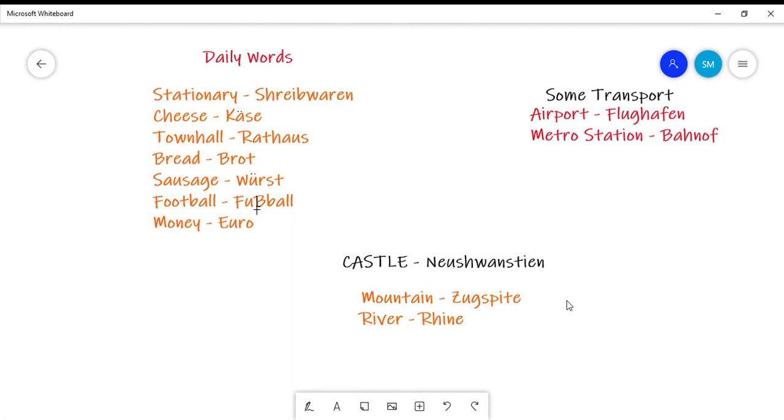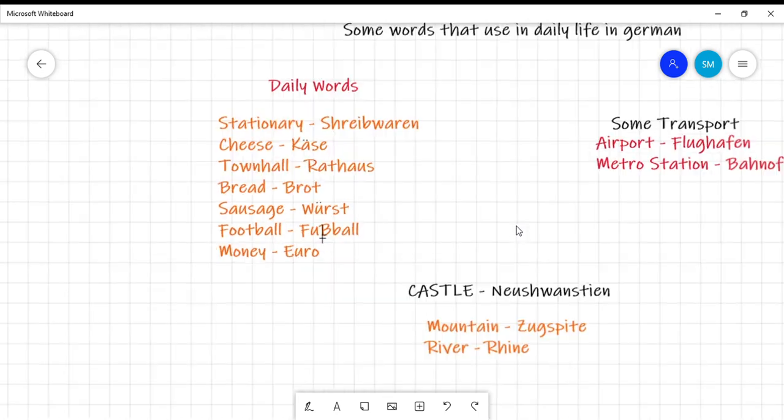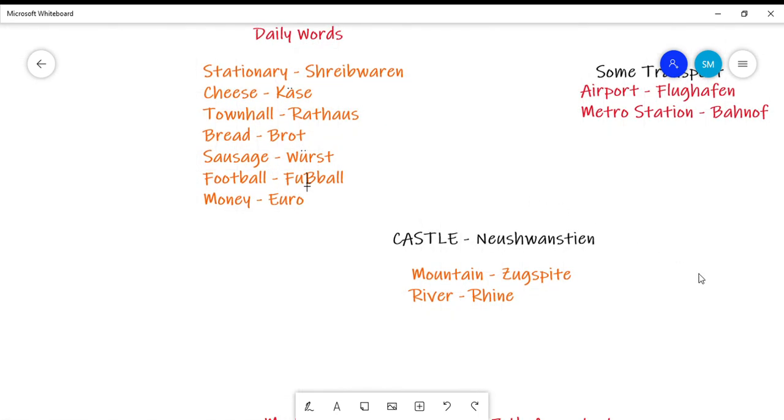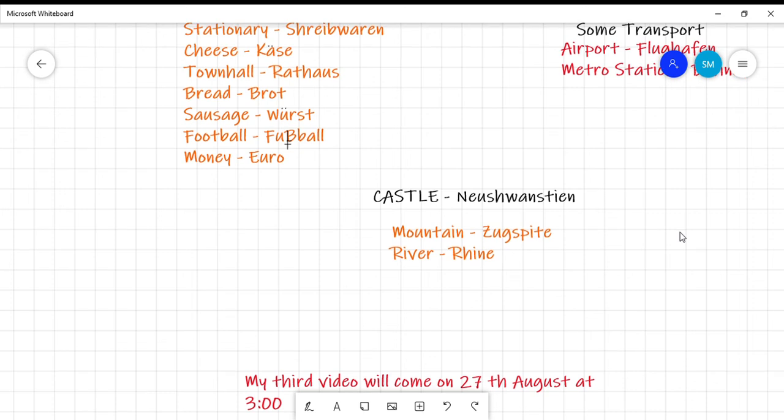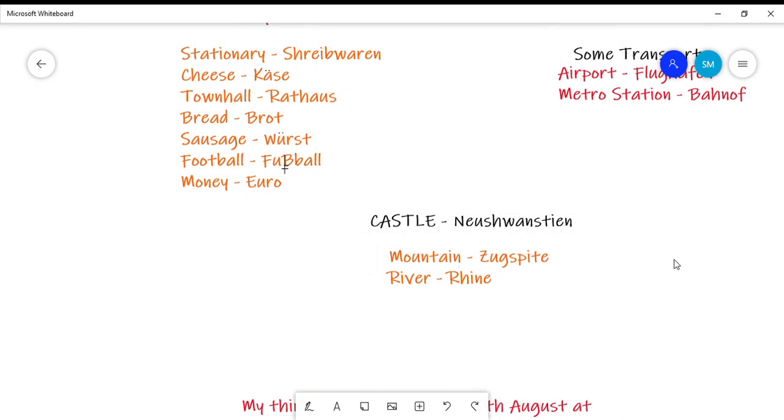I know some of you guys watch the Kings and Queens movie. In that movie, Kings and Queens live in a castle. Castle is Neuschwanstein in German. You have to learn these spellings. These spellings would help you when you choose the German language or study other languages. You have to learn all these spellings. Mountain is Zugspitze in German. River is Rhine in German.